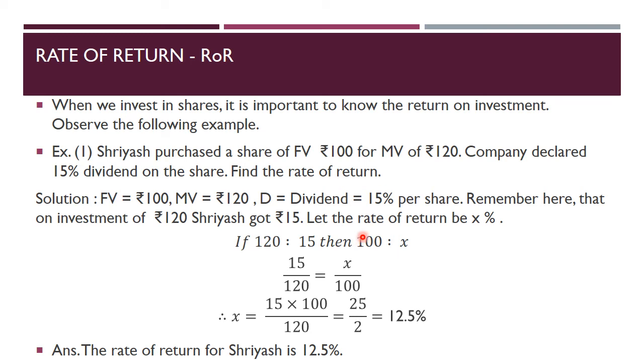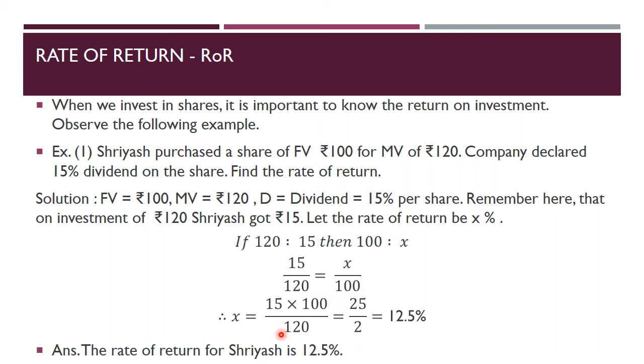Now let the rate of return be X%. So the ratio of 120 to 15 should be equal to the ratio of 100 to X. That is what you have to find. Rate of return means you have to find the percentage return. Percentage return means if on investment of 120 he is getting 15, then on investment of 100 how much will he get, that will be the percent. Percent means per 100, that you need to find. So for 120 it is 15, then for 100 what is the amount? So 15 upon 120 is equal to X upon 100.